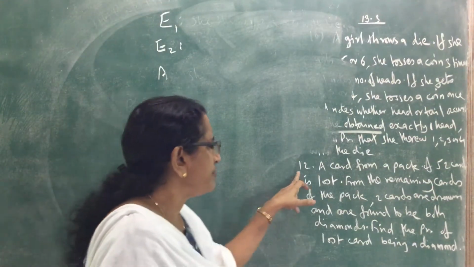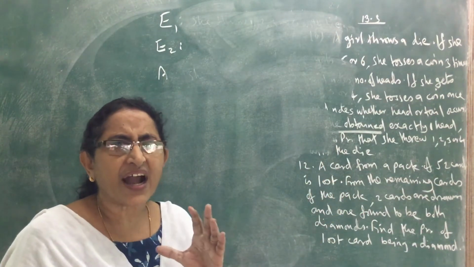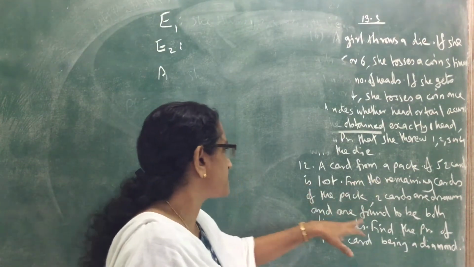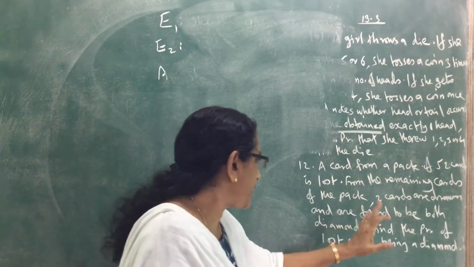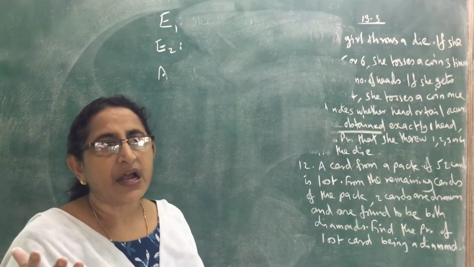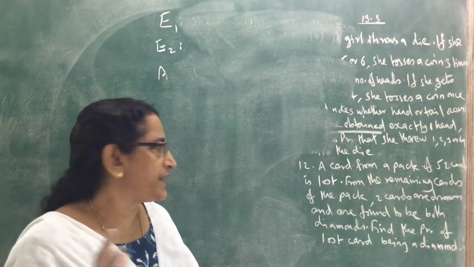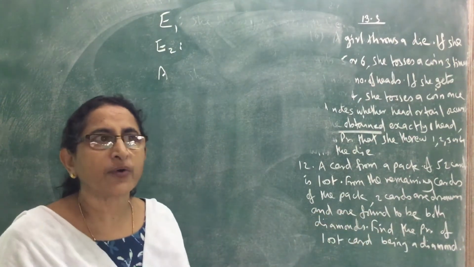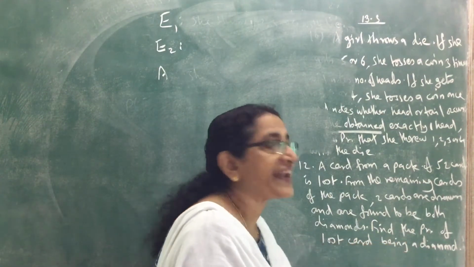Now the 12th one: a card from a pack of 52 cards is lost. From the remaining cards of the pack, 2 cards are drawn at random and are found to be both diamonds. So one card is lost from the pack, and from the remaining cards 2 cards are drawn at random and both are found to be diamonds. Find the probability that the lost card is a diamond.